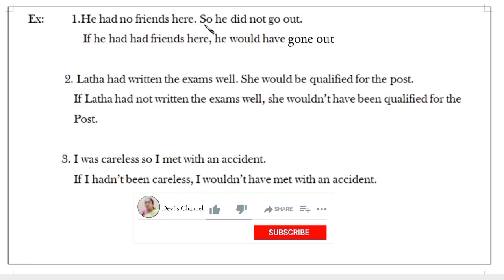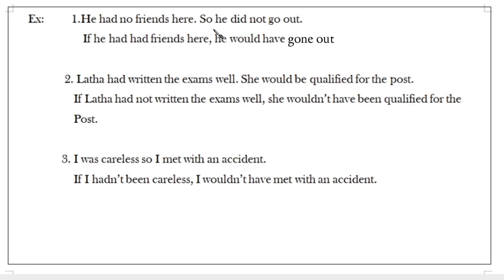He had no friends here, so he did not go out. In this sentence, what did you understand here? He had no friends here. That means unfulfilled condition. So he did not go out. Both also indicating unfulfilled. According to that question, you have to write the answer. It is in type 3.